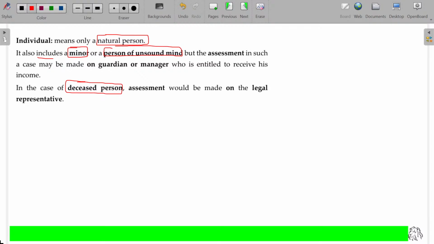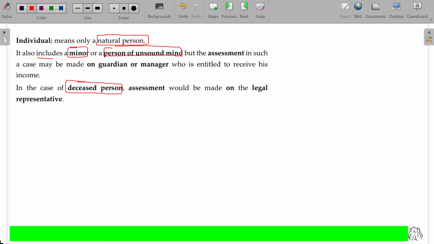Her or his income out of skill or talent, not because of the fund collected from his parents. Person of unsound mind: lunatic, insane, not capable of thinking properly. Or a coma patient, a person with huge wealth who met with an accident and is lying in hospital in a coma.